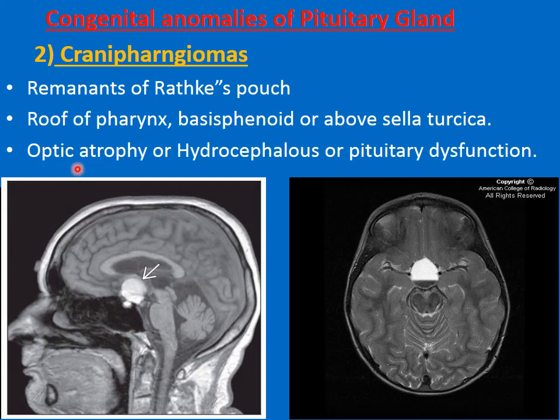The complications of these benign tumors with the name of craniopharyngiomas are: number 1, optic atrophy. It may lead to pressure on the optic nerve and lead to its atrophy, or it may cause increased intracranial pressure, which is called hydrocephalus, or it may lead to pituitary dysfunctions like diabetes insipidus or growth failure, and that is the craniopharyngioma seen in the MRI of the brain.